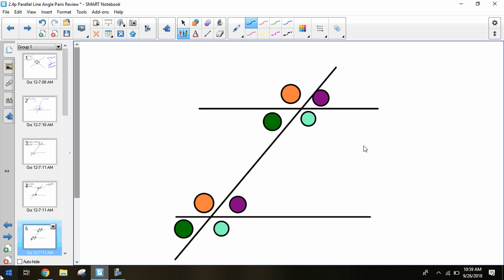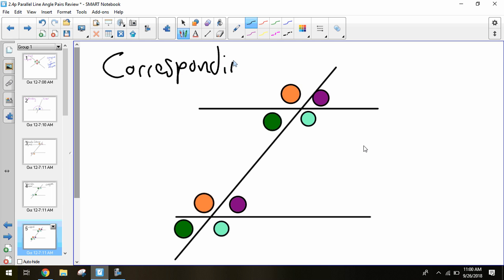So you have the oranges together, the greens, the blues, the purples, they're all matched with the same color. What type of pair are these ones? Corresponding. So these are corresponding.